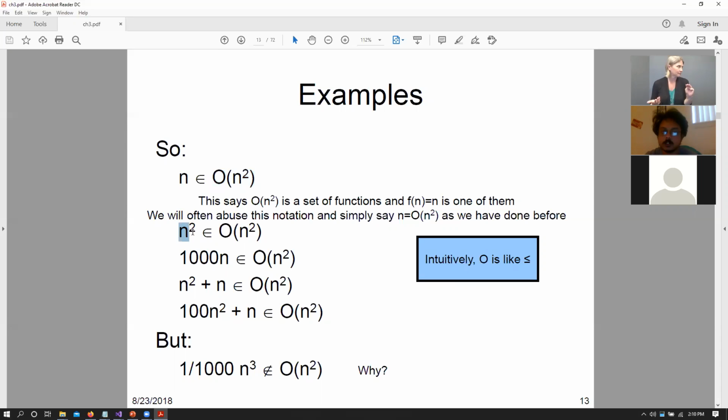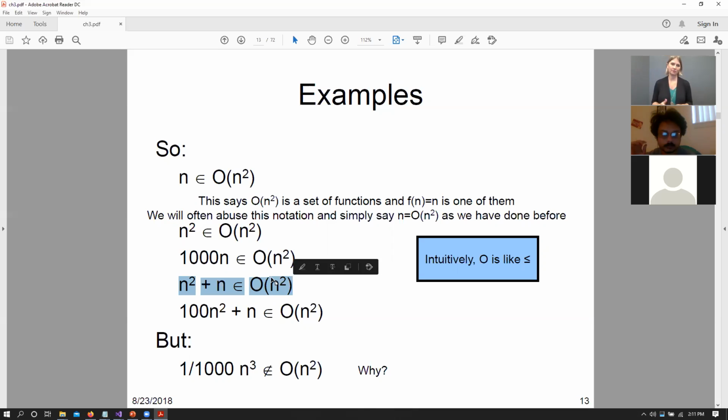Okay, so similarly, we can also say n squared also belongs to the group of functions of big O of n squared, right? Let's say the constant is 1, then n squared is always going to belong to big O of n squared, where we can have some constant greater than or equal to 1. Similarly, 1000 times n also belongs to the group of functions big O of n squared. Similarly, n squared plus n also belongs to the big O notation of n squared.